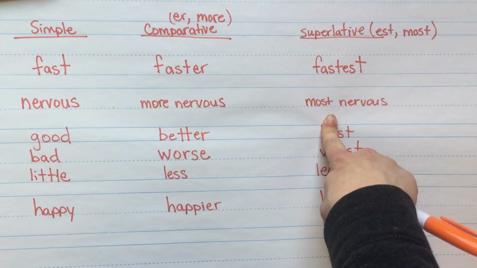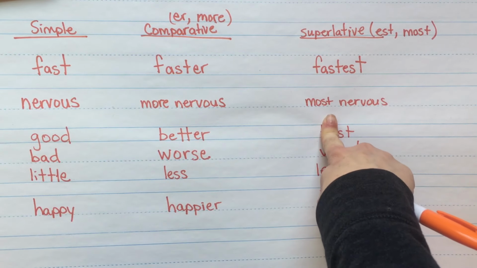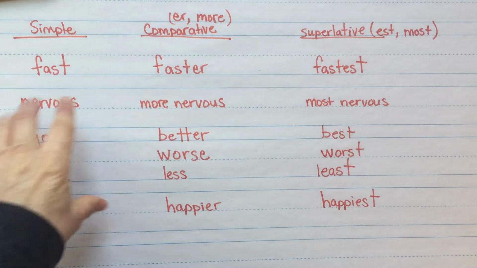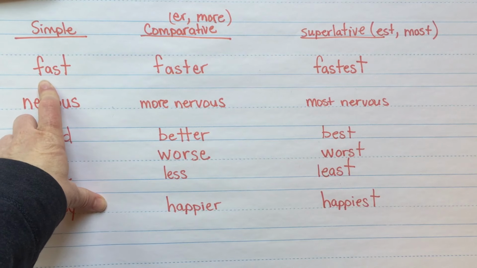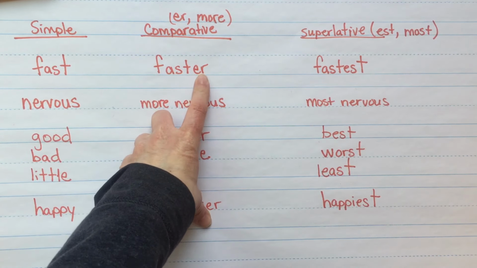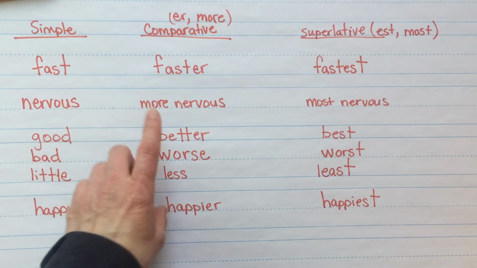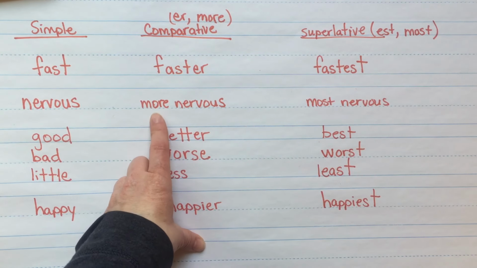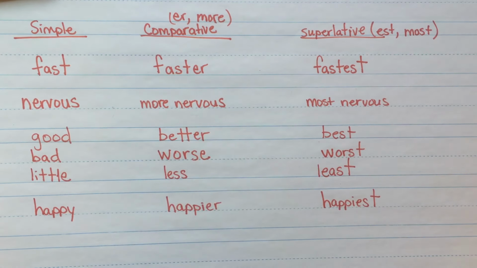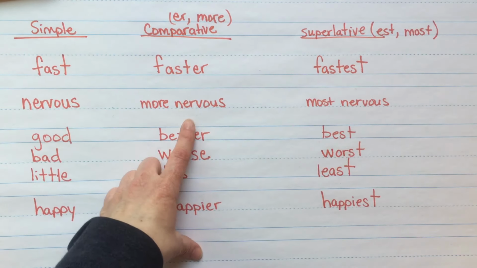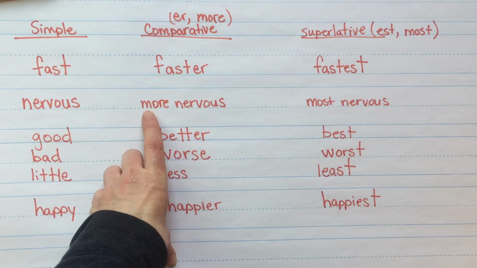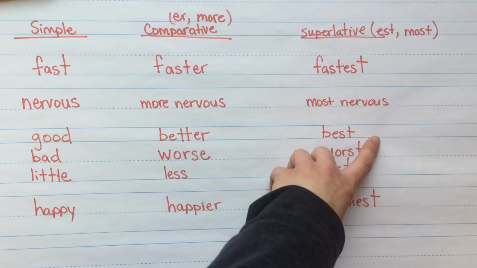One way that helps us remember: if it's just one syllable, most likely you have the ER, okay? But if there's more than one syllable, like nervous, it might have that more in front of it. It's more likely to have the more in front and not the nervous-er. And definitely, if it's three syllables, it will have the more in front and then the most in front.